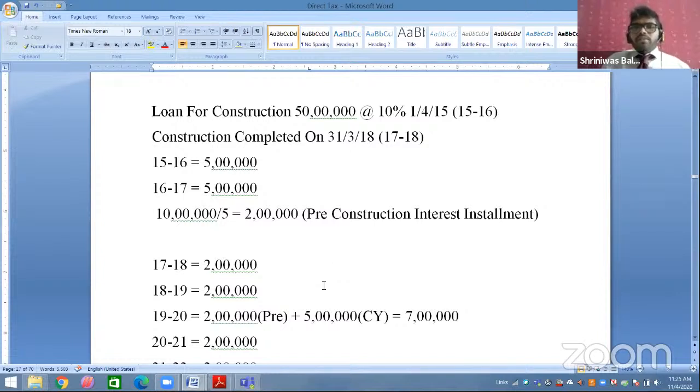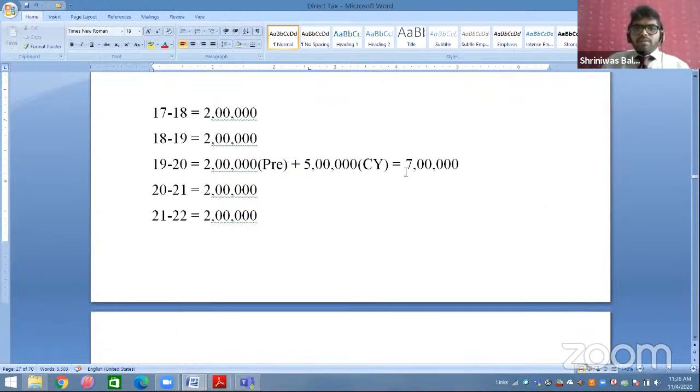It means you still have to pay 5 lakh rupees as interest on the loan amount in the current year. Right, sir. 50 lakh का loan है, 10% का interest. In the current year you have to pay 5 lakh. So 2 lakh pre-construction interest installment plus 5 lakh current year interest. Total 7 lakh will be allowed as a deduction in 19-20. How 7 lakh? 2 lakh pre-construction, 5 lakh current year.